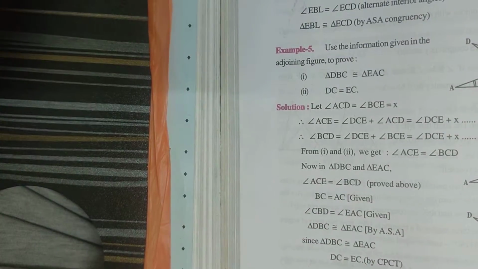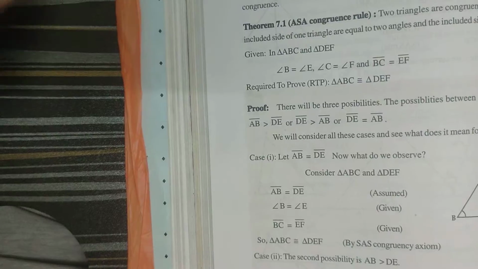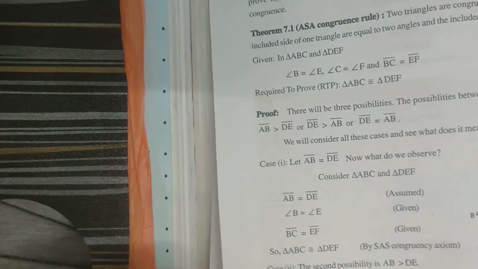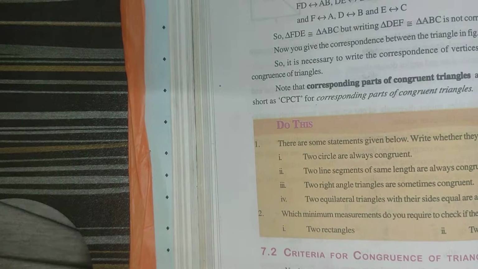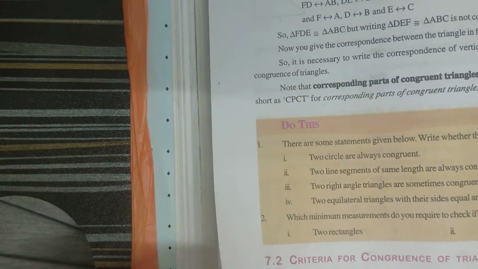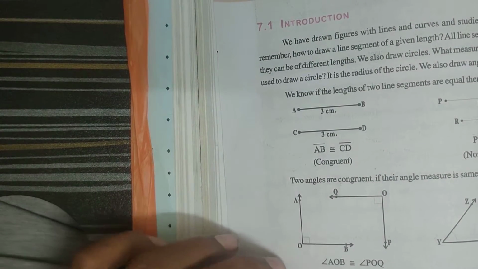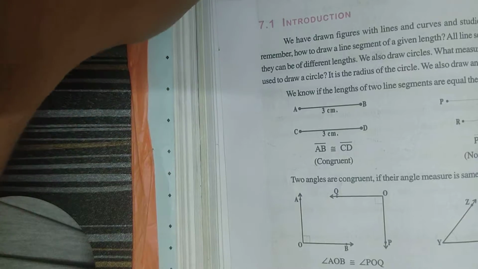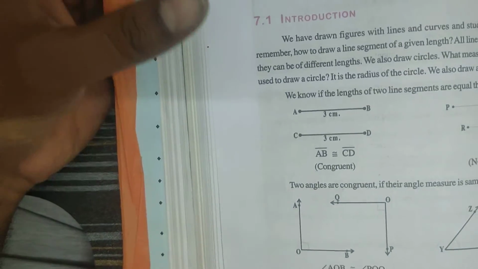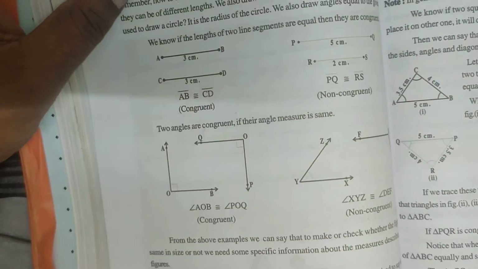Good morning, students. Today we will start a new chapter, that is triangles. So first you should know what is meant by a triangle. Already you know from previous classes that a triangle consists of three sides, three angles, and it should be a closed figure. So in this chapter we should learn about congruency.